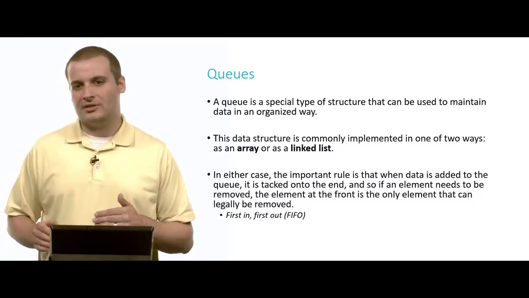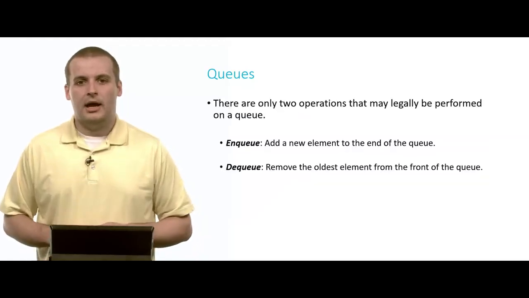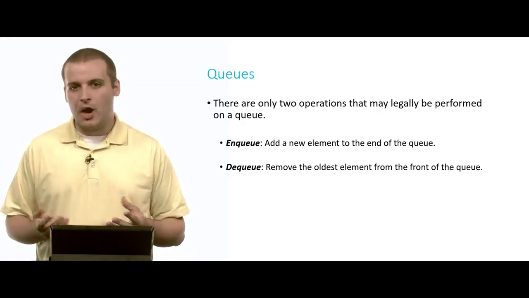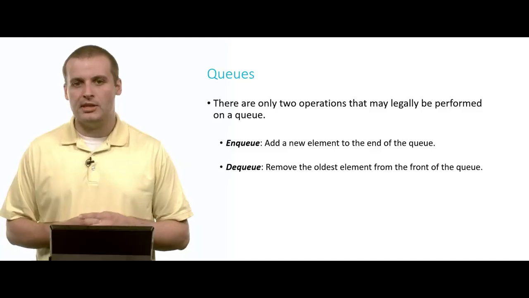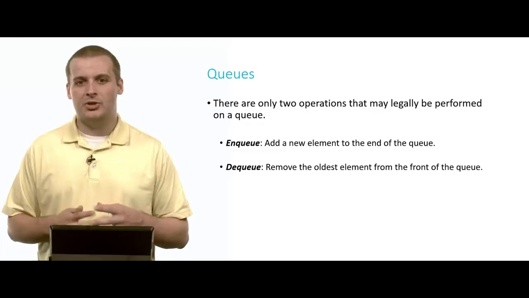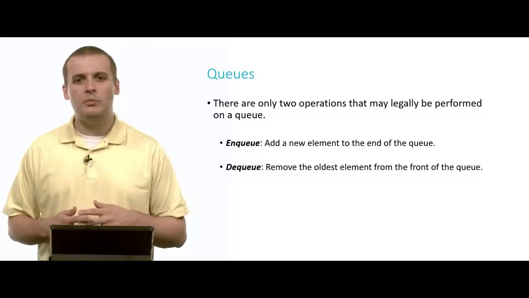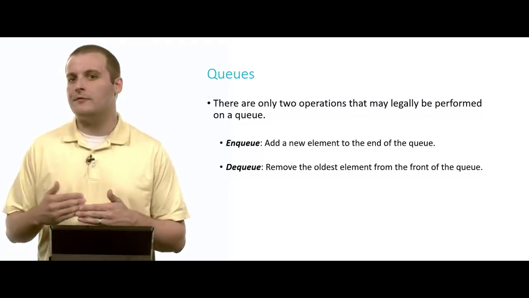So again, a queue is first in, first out versus a stack, which is last in, first out. Similar to a stack, we have two operations that we can perform on queues. The names are enqueue, which is to add a new element to the end of the queue, and dequeue, which is to remove the oldest element from the front of the queue.